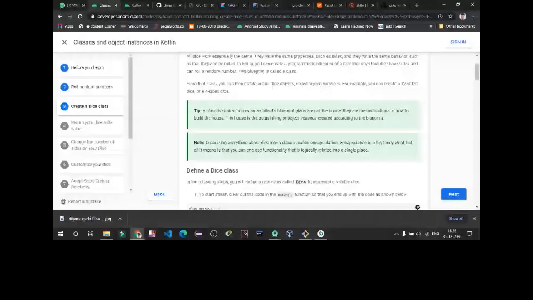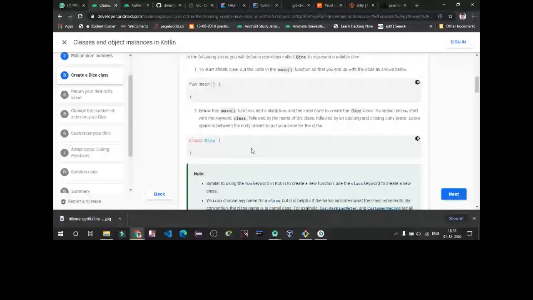So here we are going to learn how to create a dice class and functions in the Kotlin language. We defined a class Dice, curly braces open and close.